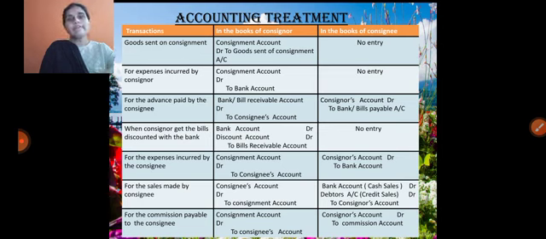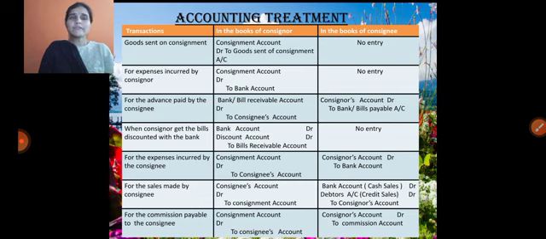If we receive the cheque, bank balance is increasing, or if we receive the bill, we can receive it in the future, that is Bills Receivable. This is not affected in the consignment account because it is related to the consignee's personal account only, not goods sent on consignment or the consignment account.